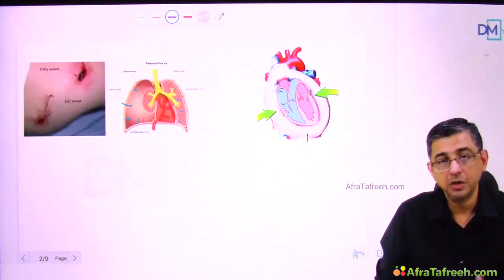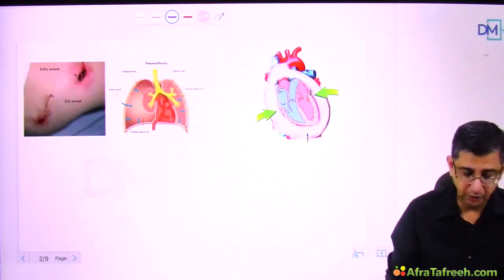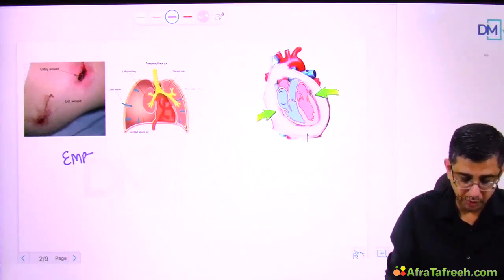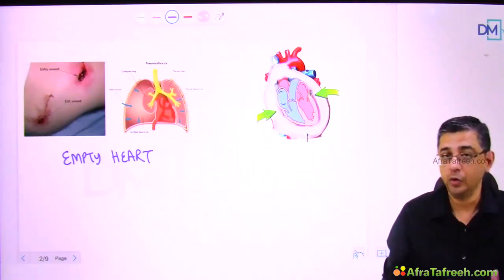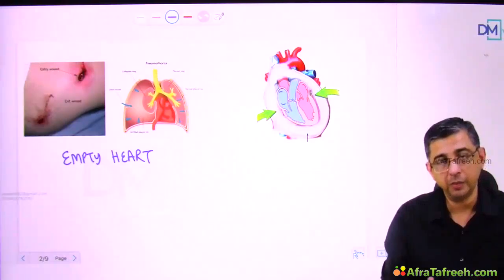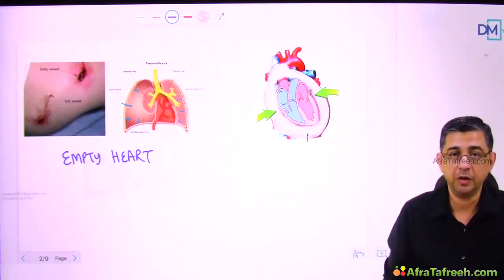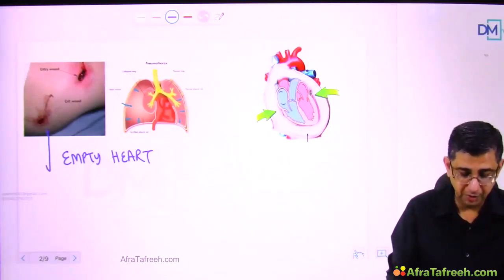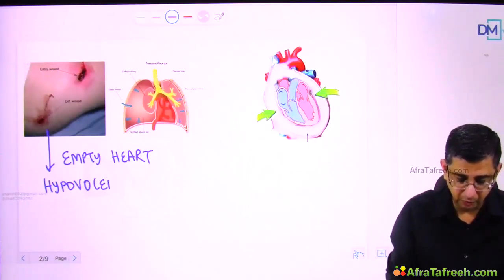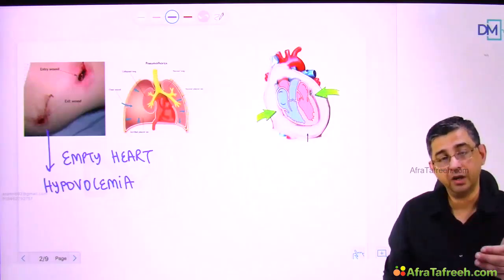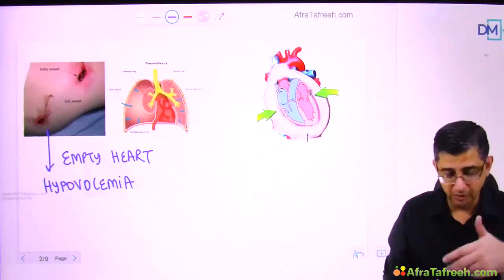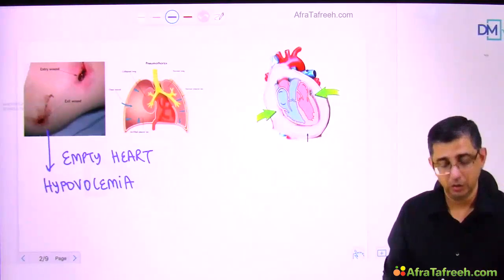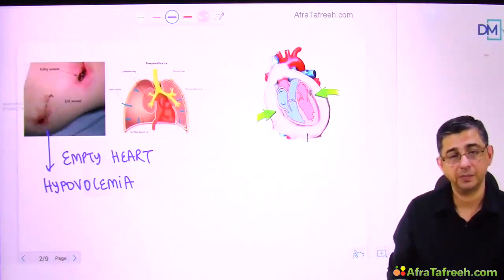To find the etiology behind development of pulseless electrical activity, one of the causes to be remembered by you is that the person could be having an empty heart. What I imply by that is that he could have had a bullet injury to his abdomen, which could have ripped apart his aorta or superior mesenteric artery or inferior mesenteric artery. So, in the first diagram, I've tried to show that the person could be having decompensated shock, he could be having hypovolemia, and therefore there would be ineffective contractions in a sense that the muscle of the heart is working fine, but since the blood has been lost from the body substantially, the patient will become pulseless or BP-less.